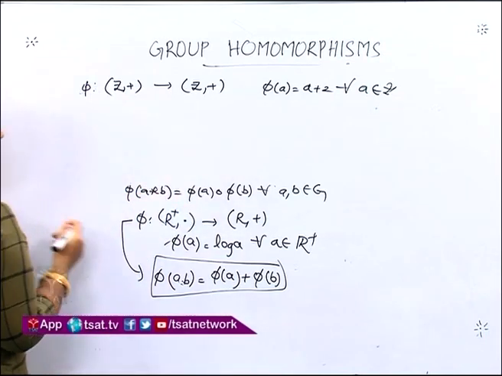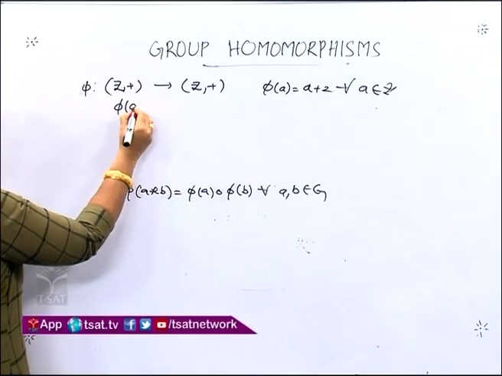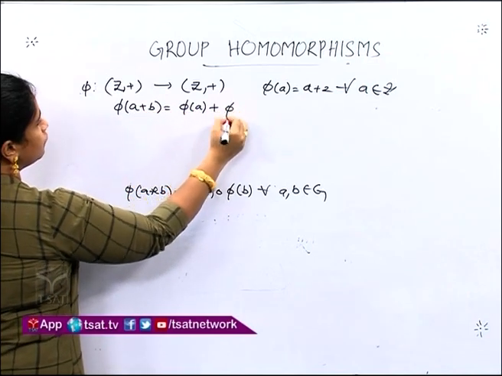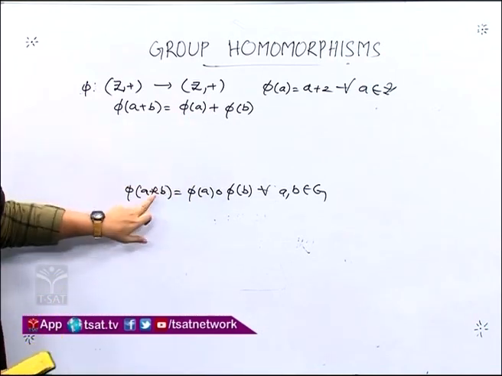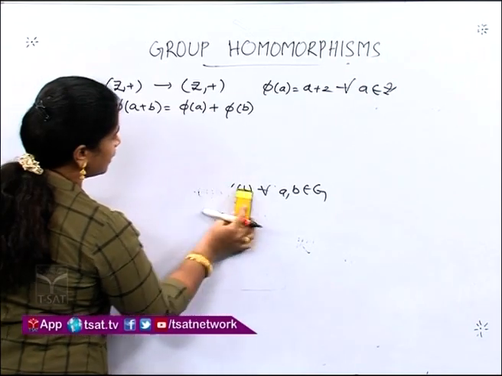Again, we need two elements. Now, what must be the condition for homomorphism here? Phi of a plus b must be equal to phi of a plus phi of b. Since both group operations are addition, we are getting this. Instead of asterisk we are using plus, instead of circle also we are using plus here. Now, let us check this condition.